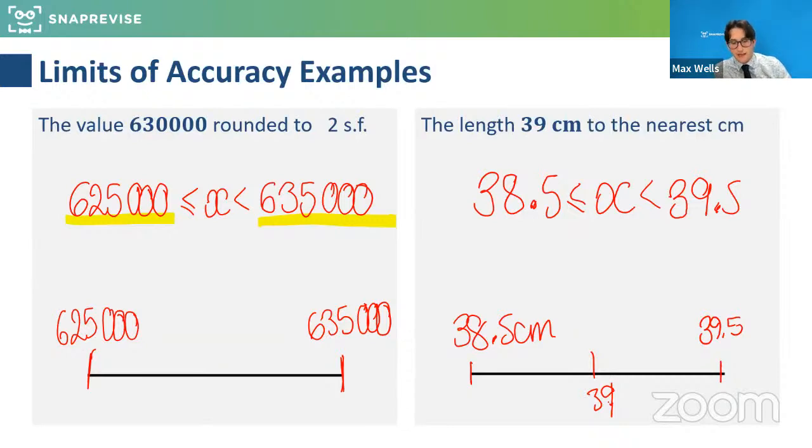But the boundary value of where it changes is 635,000. And it's at that value it would actually then round up to the next thing. It would start rounding up to 640,000. So that's a strict inequality because everything up to that value, but not including it, would still round down to 630,000. Does that make sense to everyone?